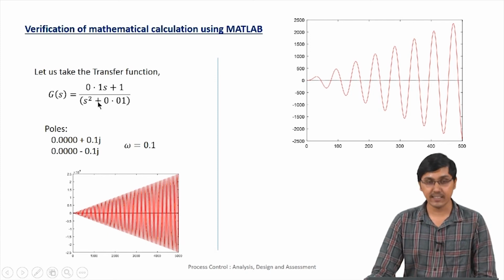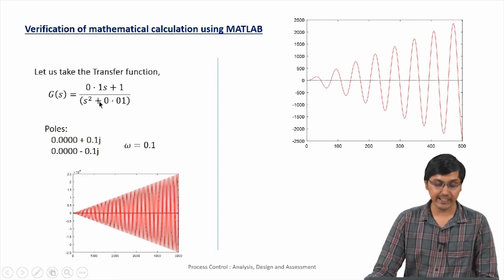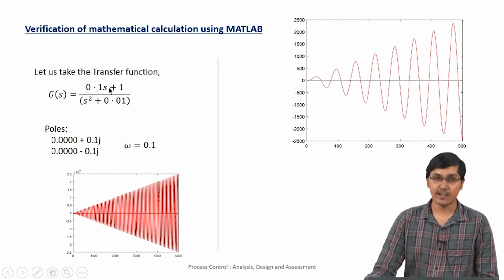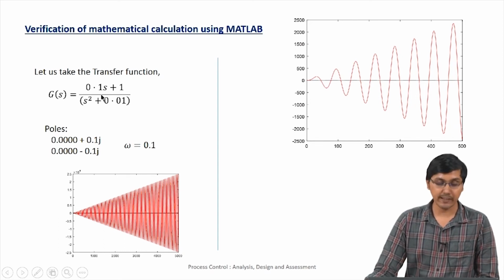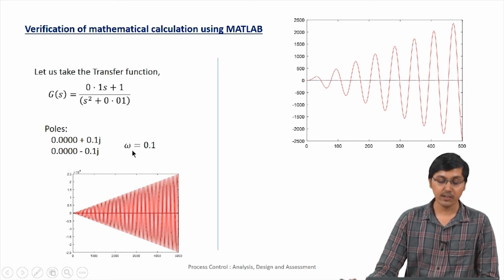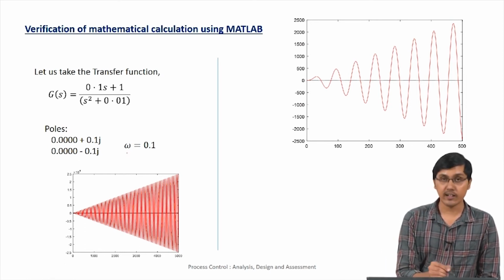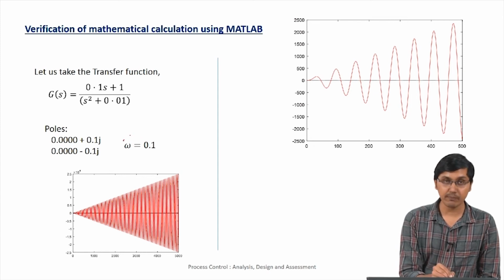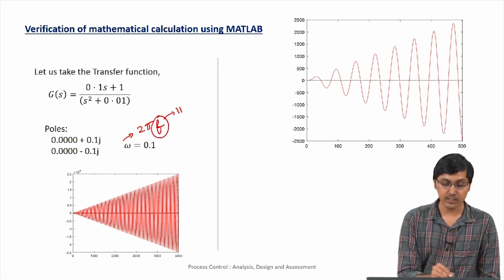So now something interesting we will look into. Let us say we have a transfer function (0.1 s plus 1) by (s square plus 0.01), and we excite it with the frequency of omega equal to 0.1. Remember omega is nothing but the angular frequency, which is 2 pi f, where f is the actual frequency that we measure in hertz.